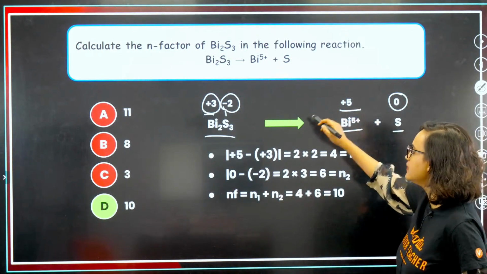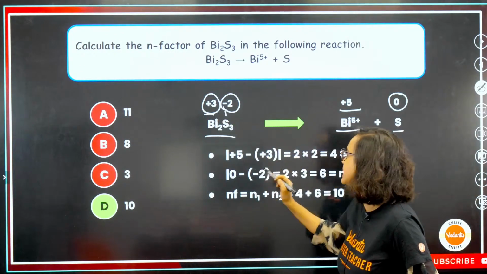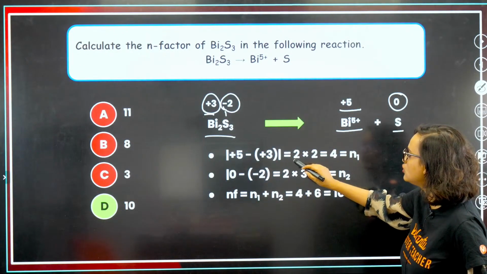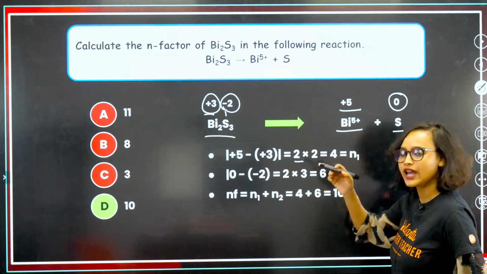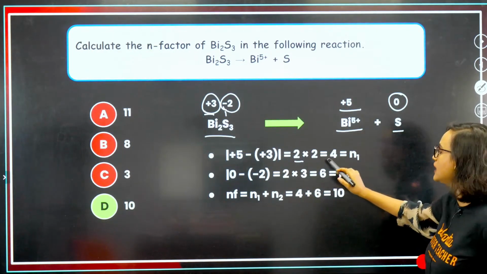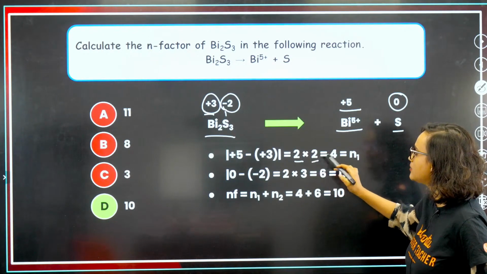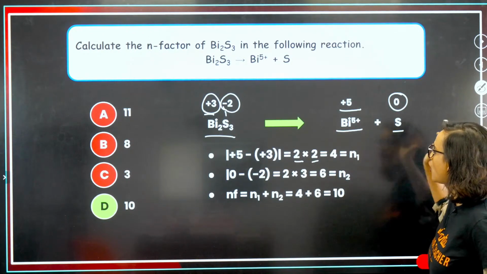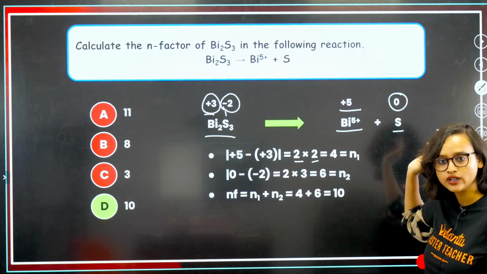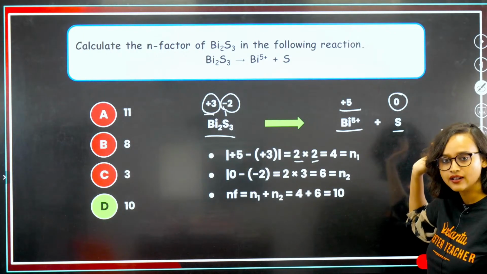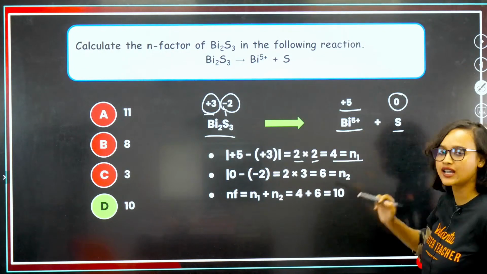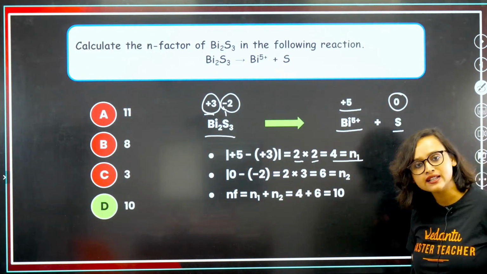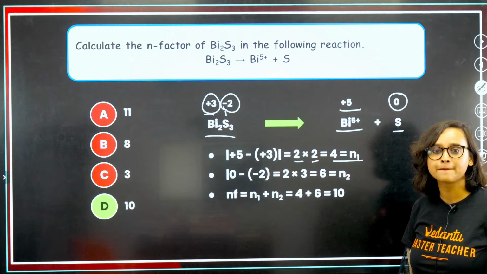So +5 minus +3 means it is 2. So we multiply 2 into 2, we are getting 4, because of course Bi2S3. That is our N1. Makes sense?